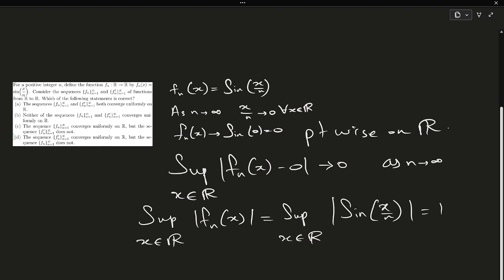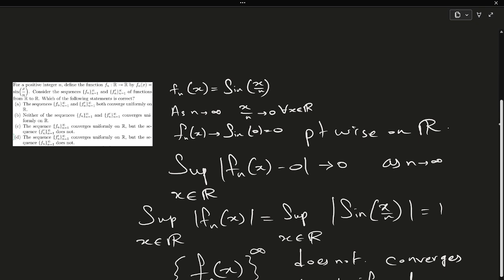Since the supremum does not approach 0, fn does not converge uniformly on R.